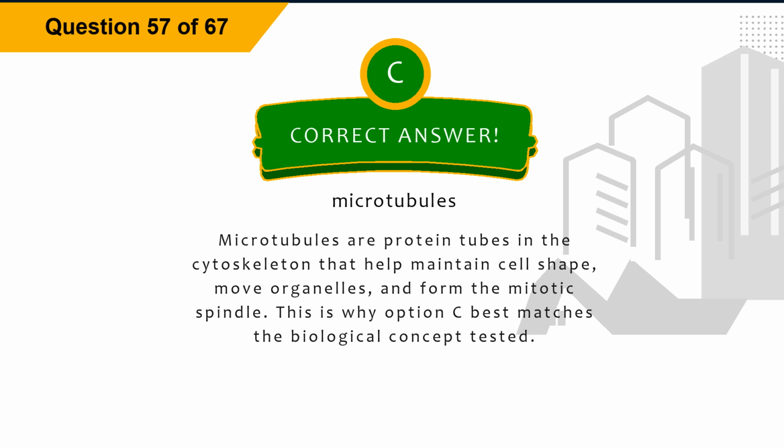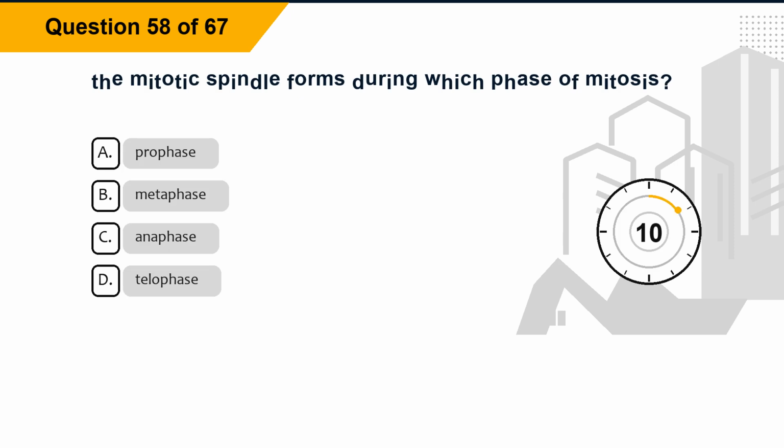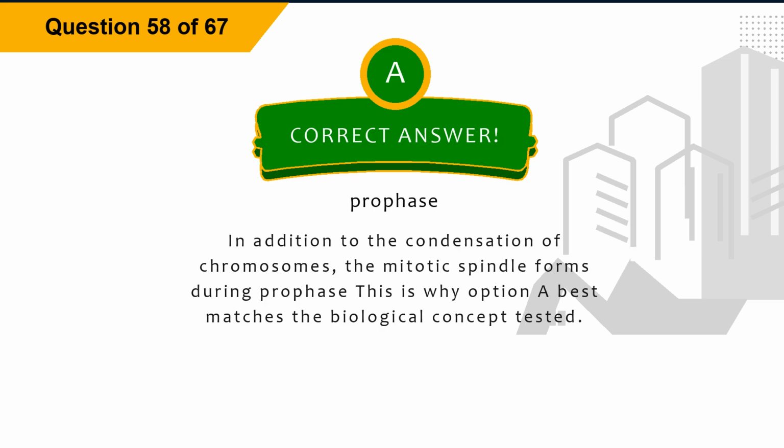This is why option C best matches the biological concept tested. Question 58. The mitotic spindle forms during which phase of mitosis? Option A, prophase. Option B, metaphase. Option C, anaphase. Option D, telophase. The correct answer is option A, prophase. Explanation. In addition to the condensation of chromosomes, the mitotic spindle forms during prophase. This is why option A best matches the biological concept tested.